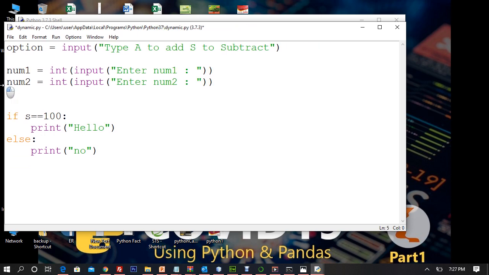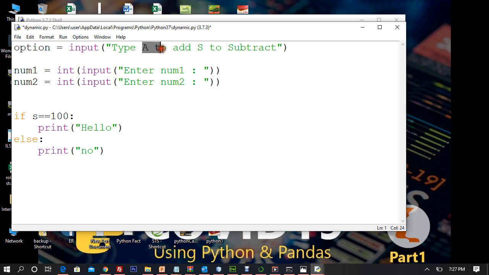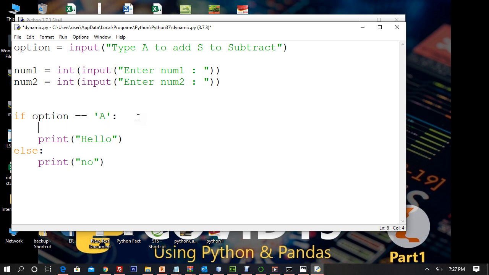All right, I repeat, whatever the user types, A or S, will go to option, and then the user enters the first number and the second number, right? And what is going to happen after the user enters the first and second number? I am going to go to if, and I'll say, if option has A, it is a string, so I'll take it as a string. If option has A, that means the user has typed A, since you're asking the user to type A or S. If the user has now typed A, in that case, what are you going to do?